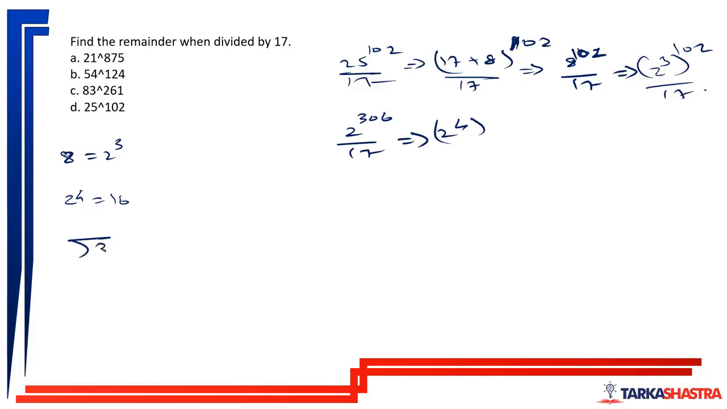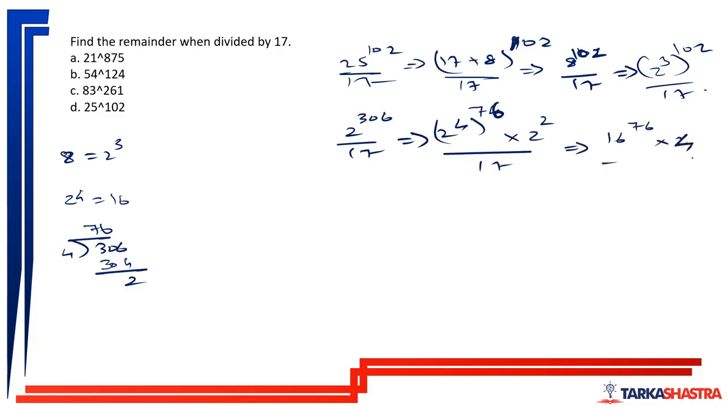So just do this: 306 divided by 4. So this is 76, which is 304, remainder 2. So 2 to the power 4 whole to the power 76 into 2 to the power 2 divided by 17 can be written as 16 to the power 76 into 4, since 2 squared is 4, divided by 17, which can be written as 17 minus 1 to the power 76 into 4 by 17, which will leave a remainder